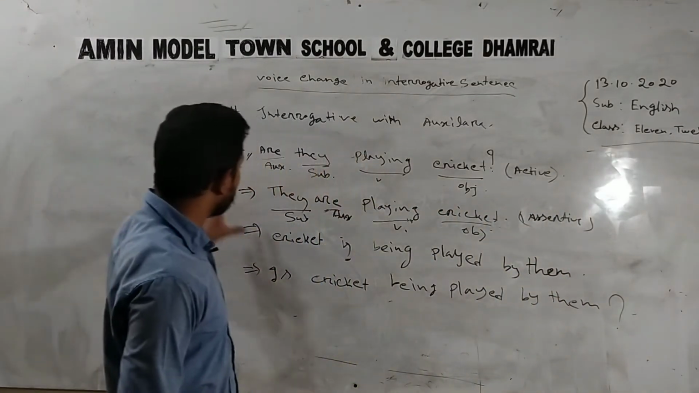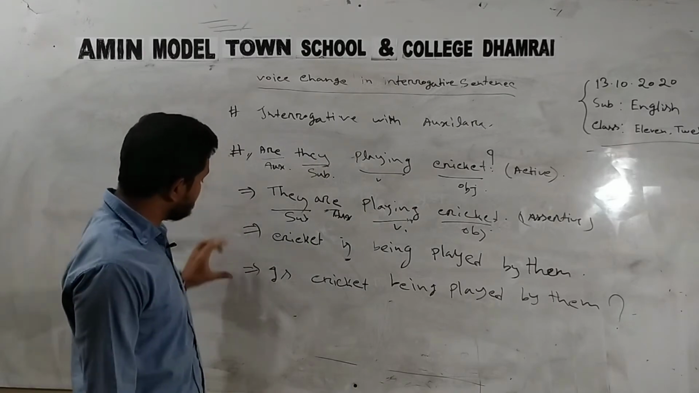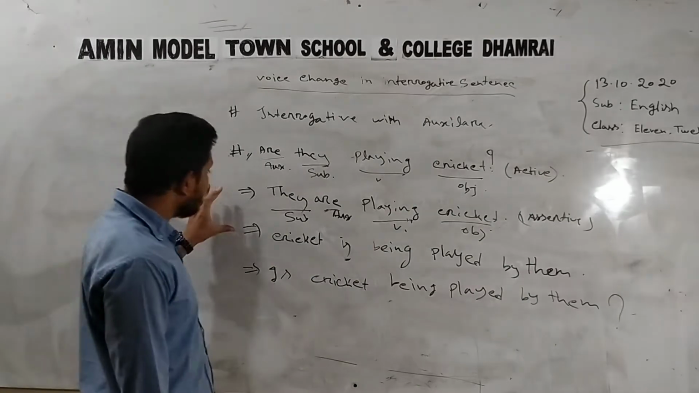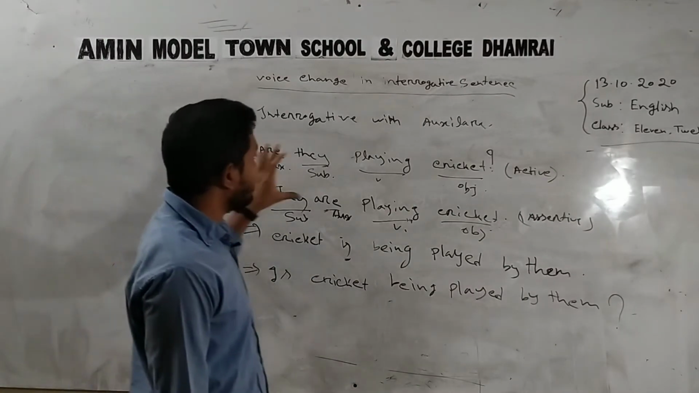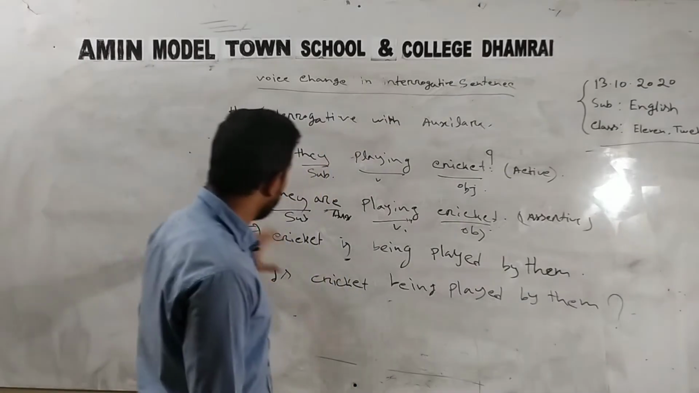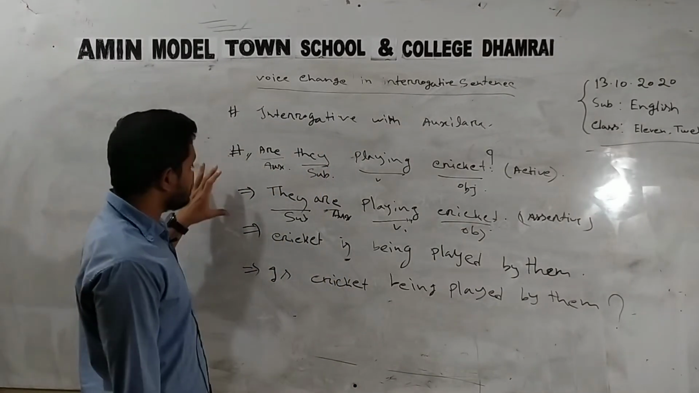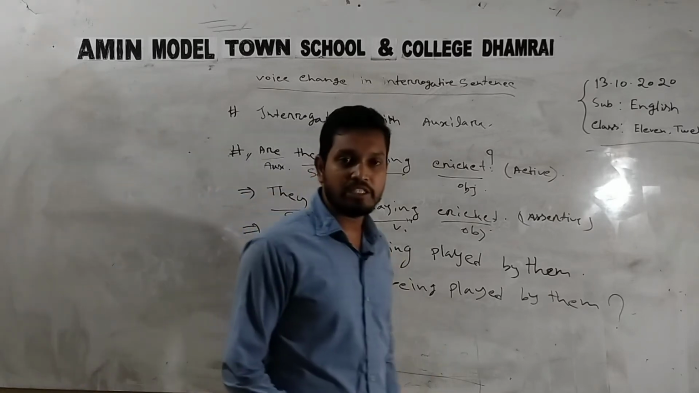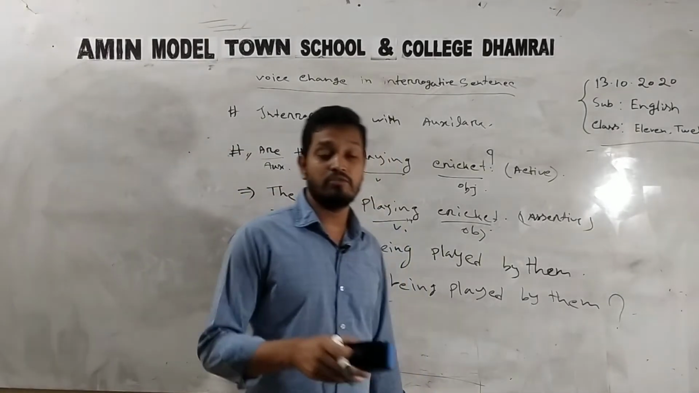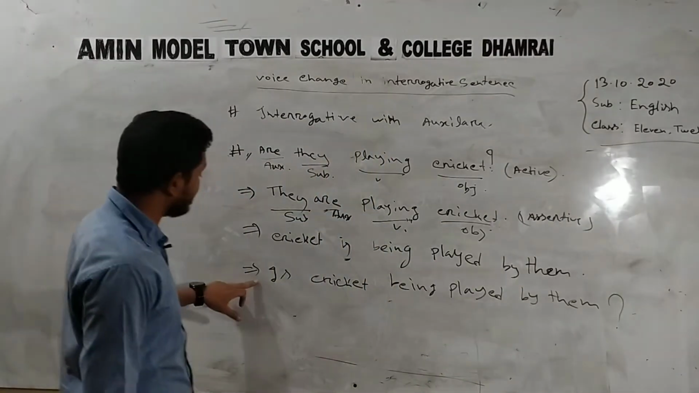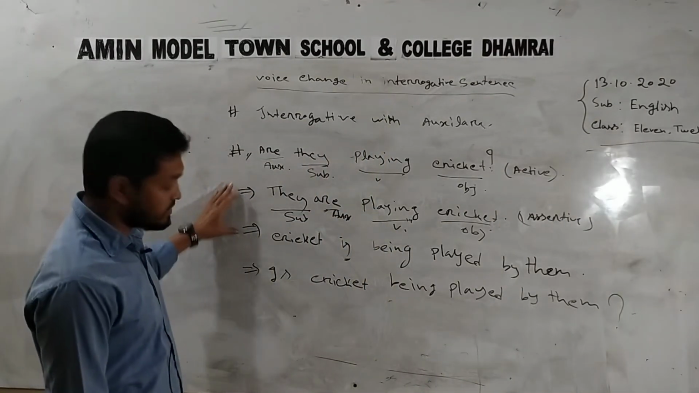But if you guys don't do these two things and do only this, it will also be right. But to make it easy, I have shown you how to make an interrogative in passive voice this way. First, we write the assertive sentence in the alternative way. Then we make it passive voice. Then again we make it interrogative. This is the final answer. These are not the final answer. This is the final answer.